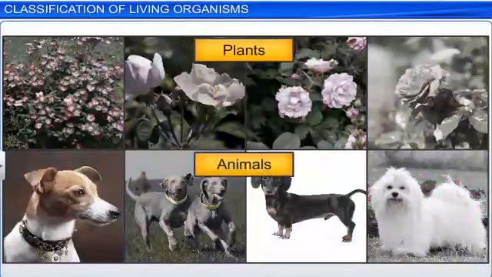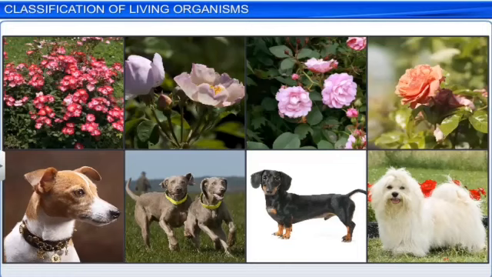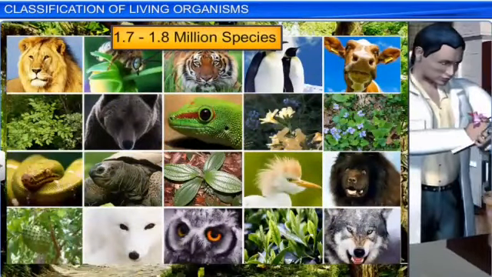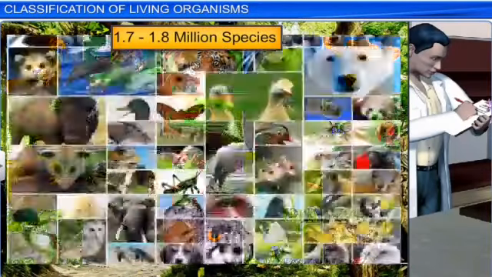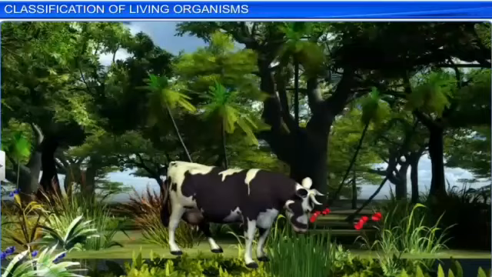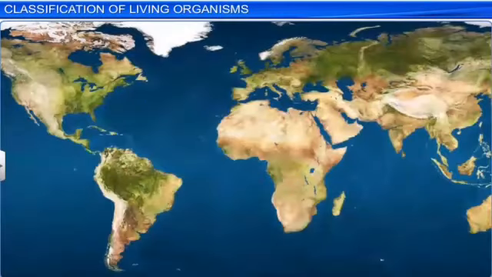Furthermore, these organisms need to be grouped into particular categories so that classification becomes much easier. Moreover, 1.7 to 1.8 million species of organisms have been identified. Still, a lot of them are unknown to us.